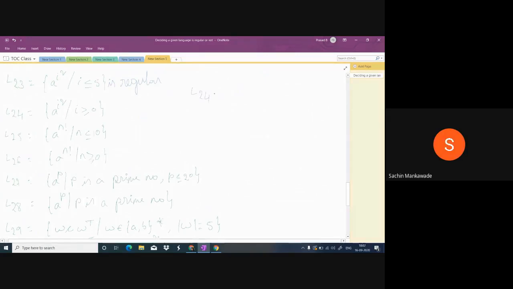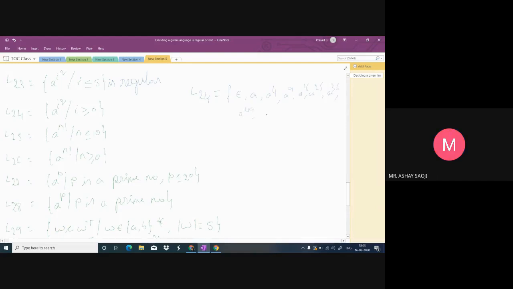Here i is greater than or equal to 0, so the minimum i value is 0. But sir, the maximum value will be infinite, no? A power 1, A power 4, A power 9, A power 16, then 25, 36, 49, like that.